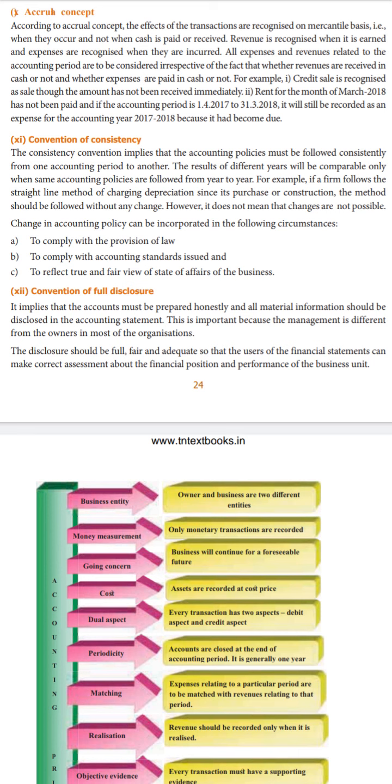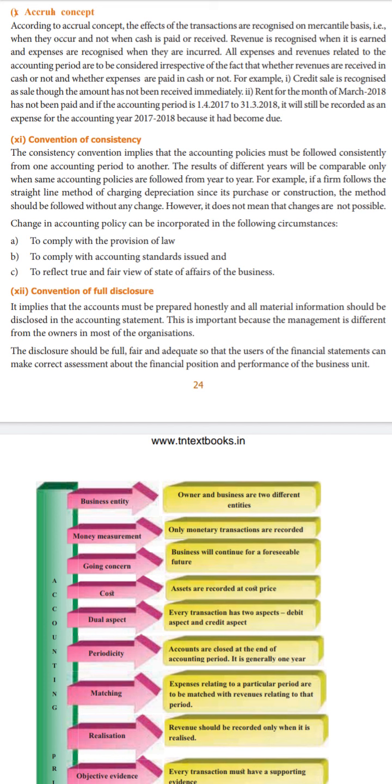Then convention of full disclosure, which means there are many users of the accounting information. As we discussed, there are external users and also internal users. These users must definitely know the exact information about the accounting procedure or the statements. It is so important because this statement links the external and internal users with the business organization.